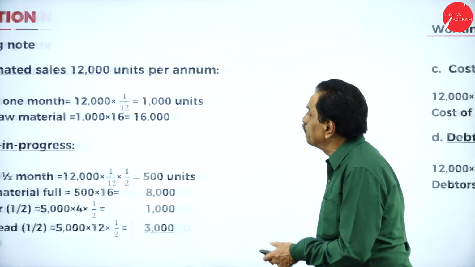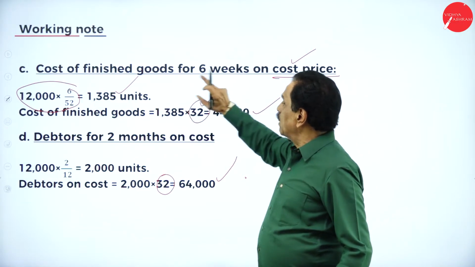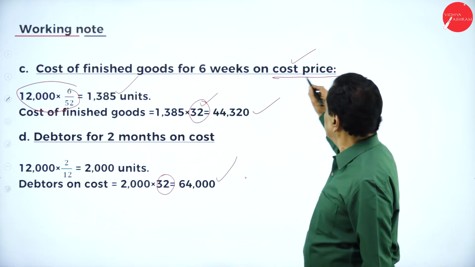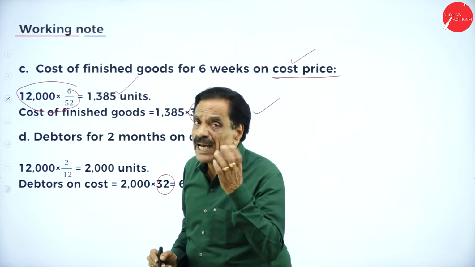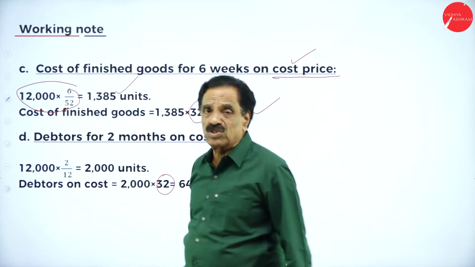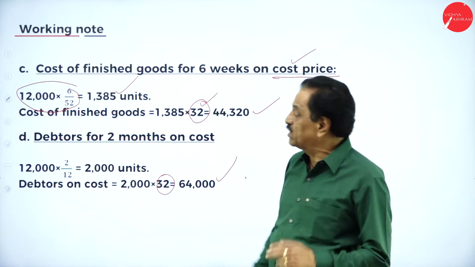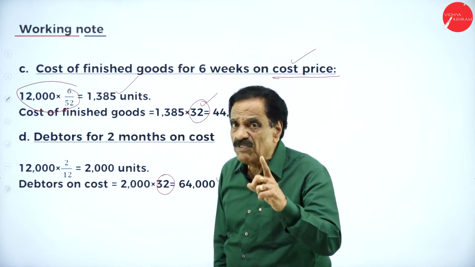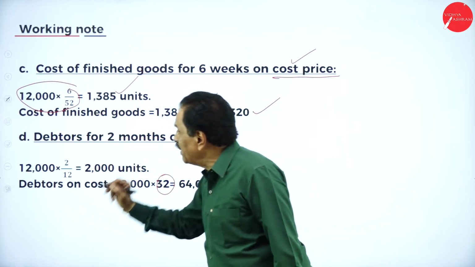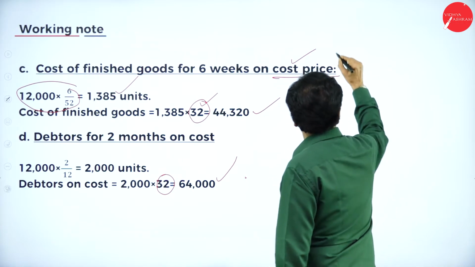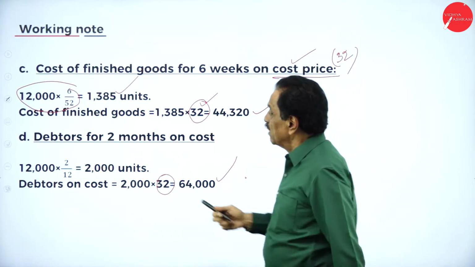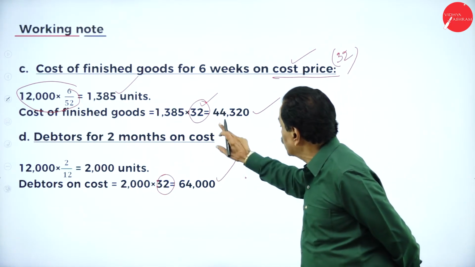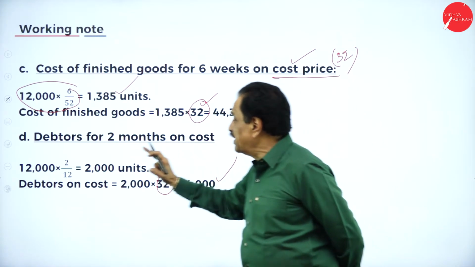We'll move on to the next one. Finished goods. Cost of finished goods for 6 weeks. The problem says it is going to stay for 6 weeks, considered at cost price. So 12,000 per annum divided by 52 into 6. In a year, there are 52 weeks. 12,000 divided by 52 into 6 is 1,385 units. So what's the cost? Always based on cost price. Your cost price is 32 rupees. So cost of finished goods, 1,385 into 32, works out to 44,320.